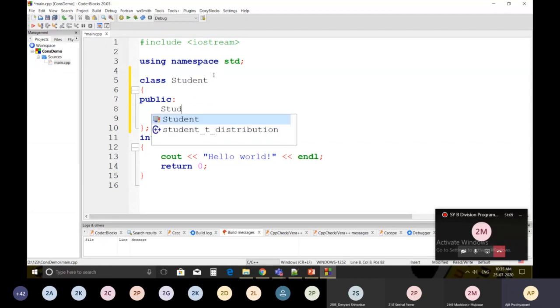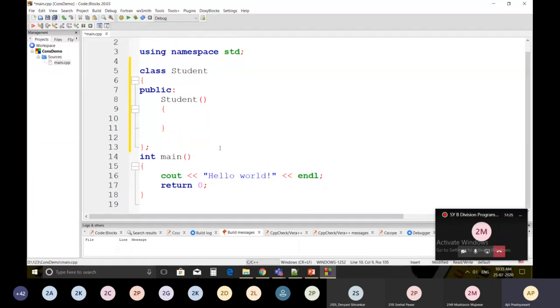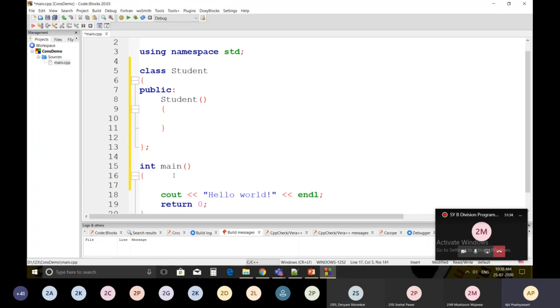This is the way to define the constructor, student, and I will keep the body blank. Now my class is complete, and inside the main I'm going to create the object of the class student. Student S1.